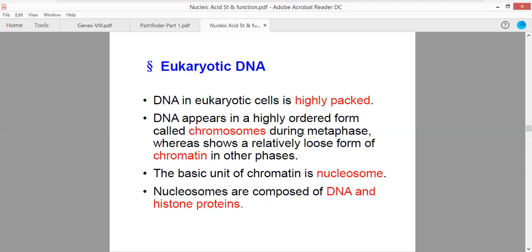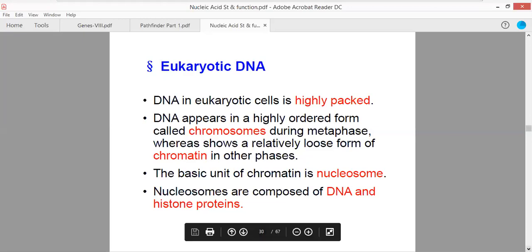The basic unit of chromatin is the nucleosome, which consists of DNA and histone protein. It is the nucleosome that will constitute the structure of the chromosomes. We will look at the animation of how nucleosomes are produced in our next topic.